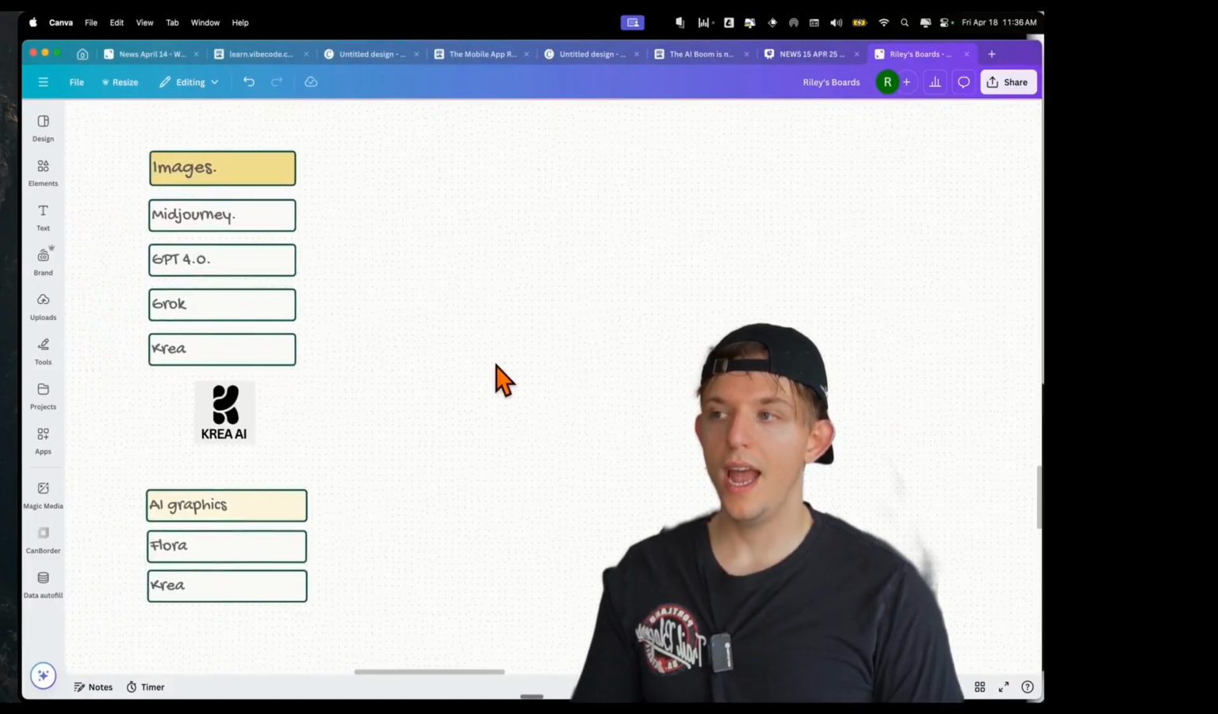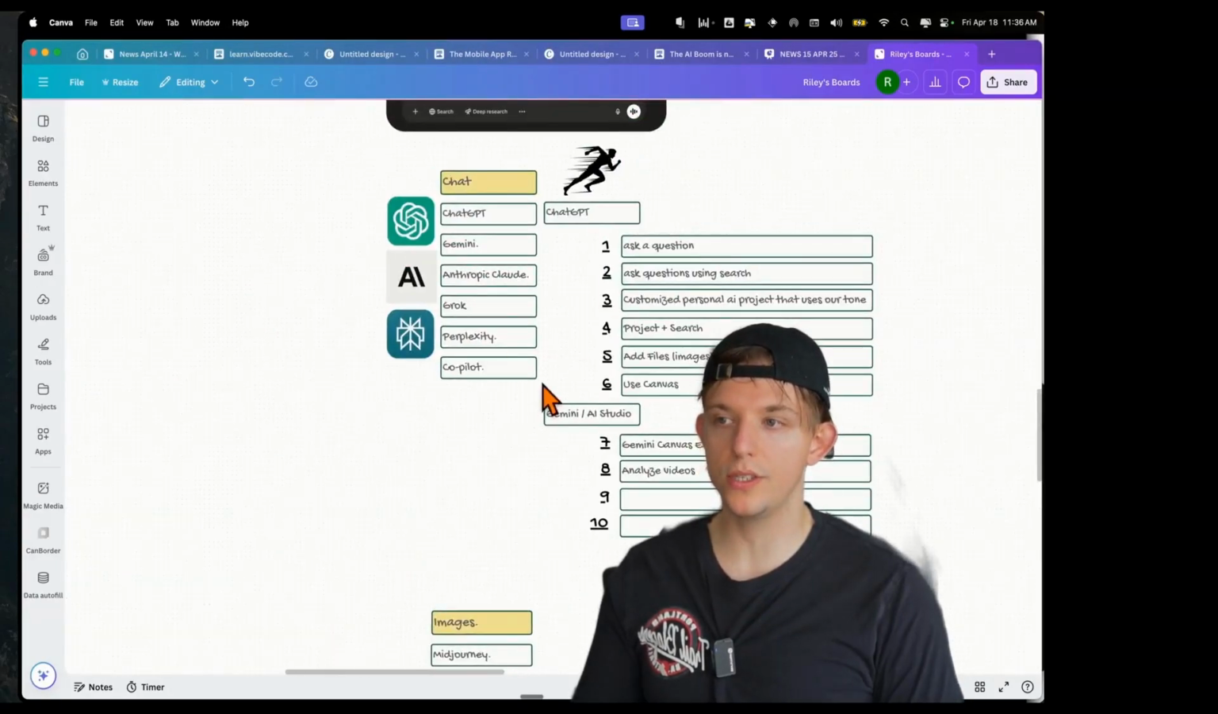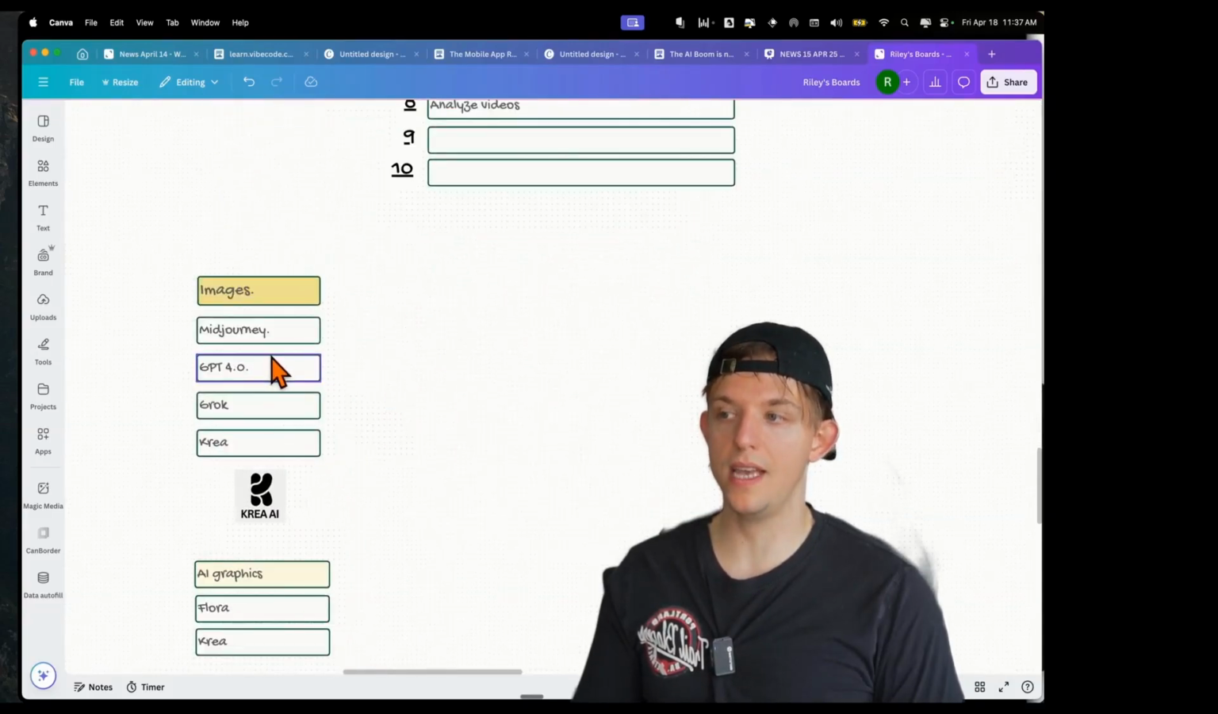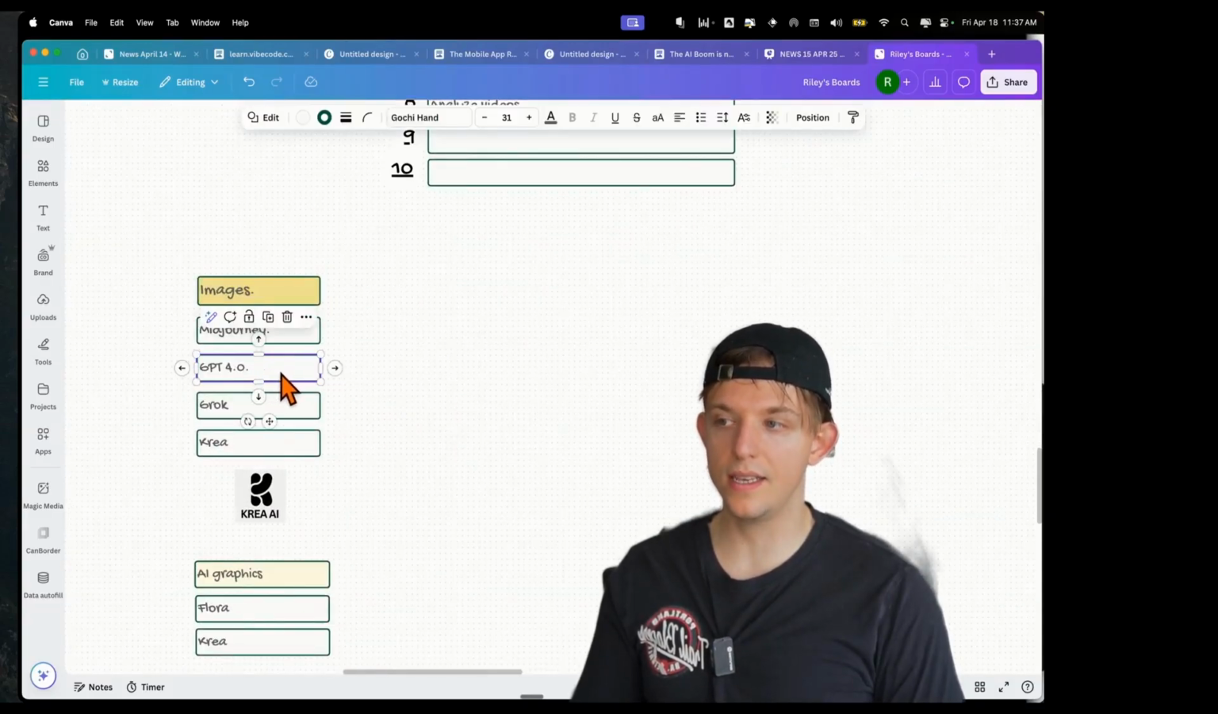But what I really want to move on to is images and how to use visuals in your workflows and how it relates to this chat, because the best AI image model right now is actually directly inside ChatGPT. And so that's where we're going to start.